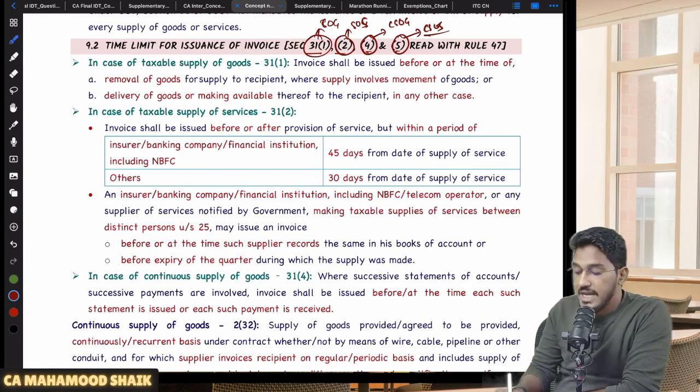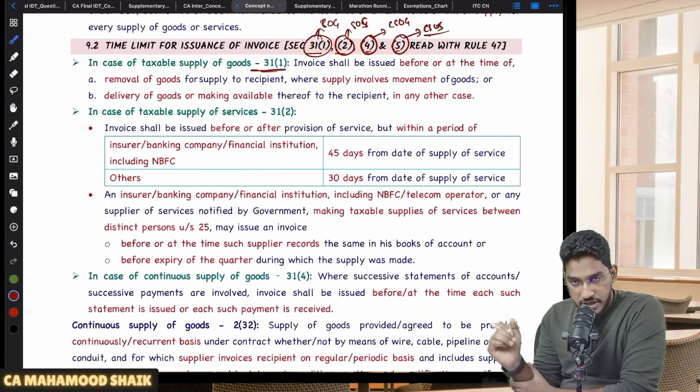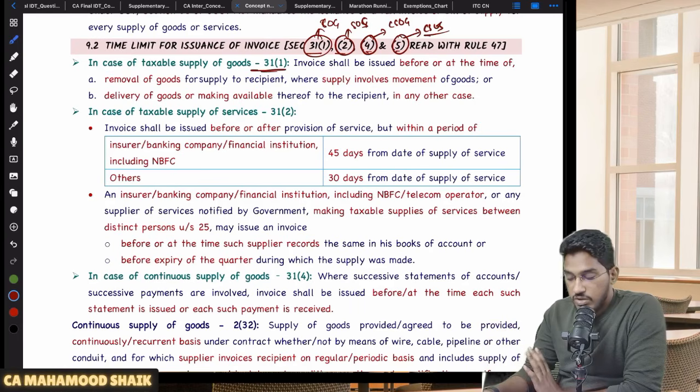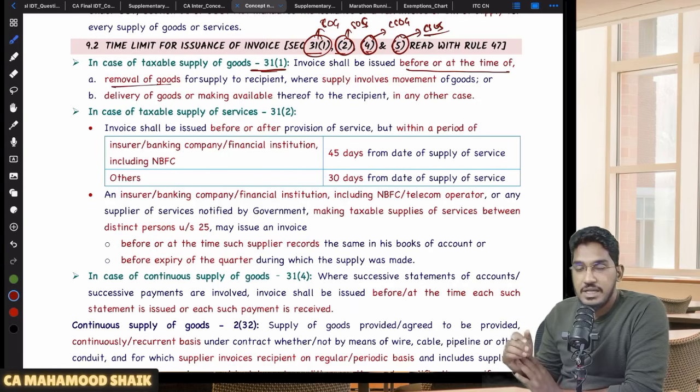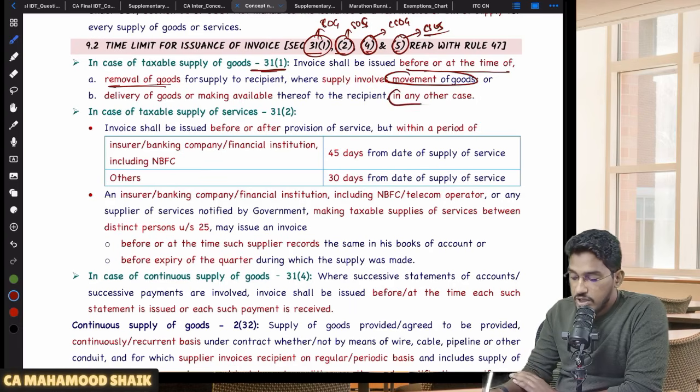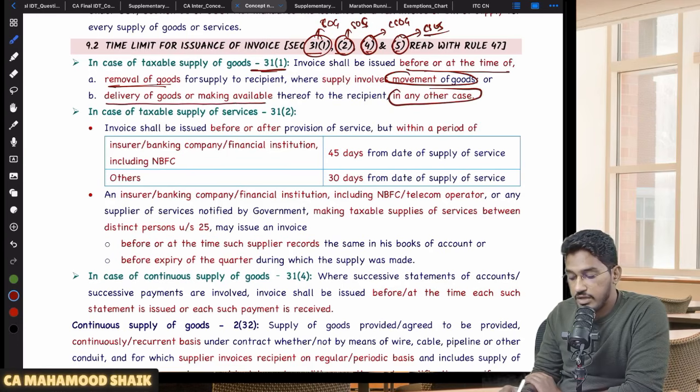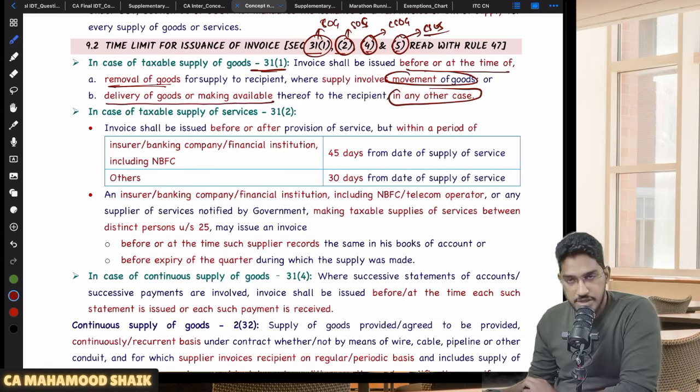So first of all, in case of normal supply of goods, what is the time limit within which I am required to issue the invoice? They say that in case of normal supply of goods, invoice shall be issued before or at the time of removal of the goods. In case you are making a supply which involves the movement of the goods, invoice is required to be issued on or before the removal of the goods. In case the supply does not involve any movement, then the invoice is required to be issued on or before the delivery of the goods or making the goods available to the recipient.